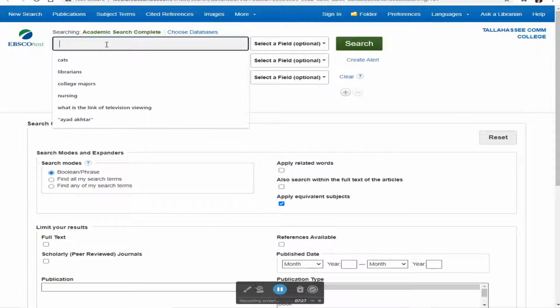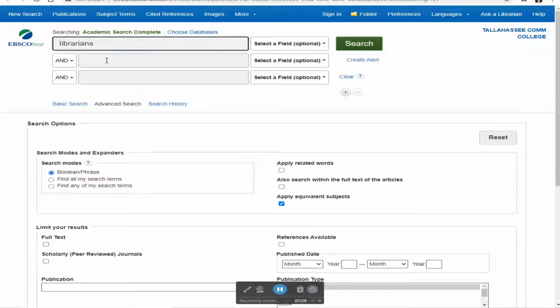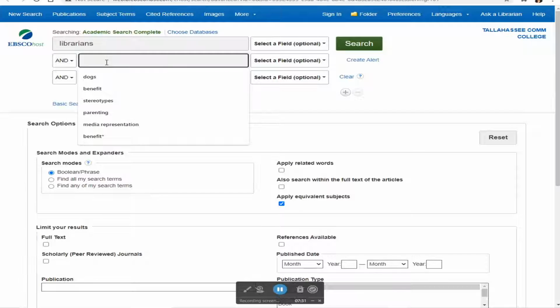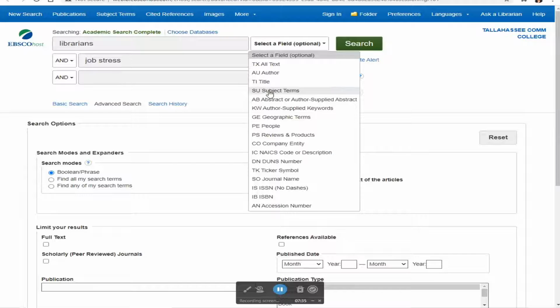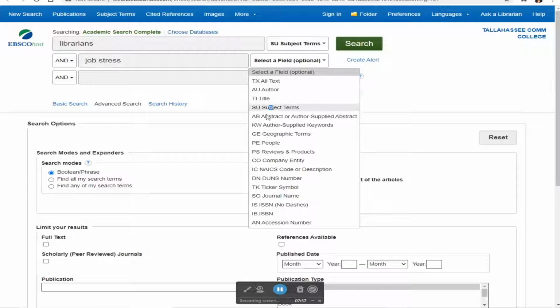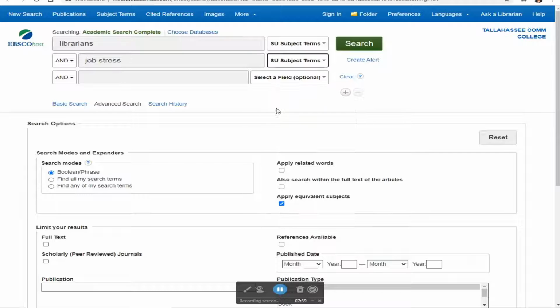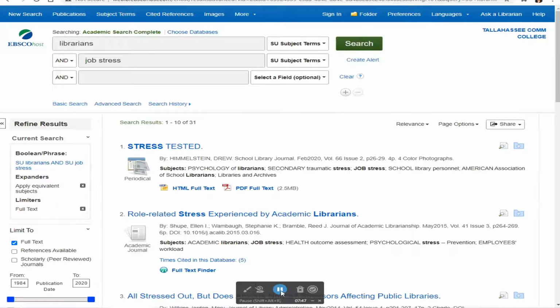I'm going to put librarians, and I'm going to put job stress. I'm going to designate these as subject terms, and I'm also going to select the full text box. This will make sure that all articles show up with the full articles. I will hit search. I see several results already.